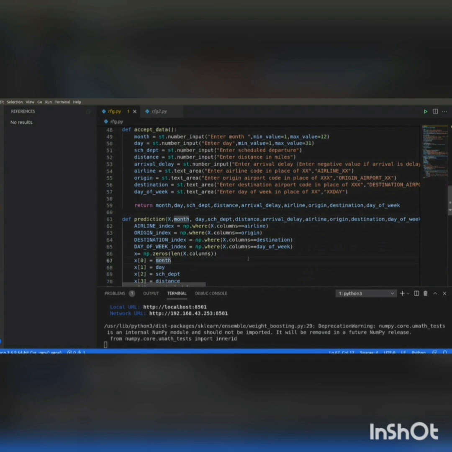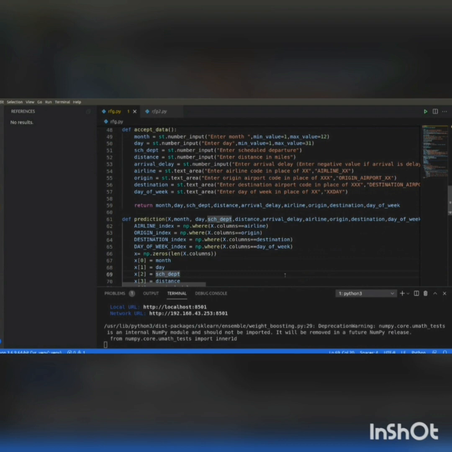Initially, the name of the airline that is passed here is searched for in the columns of X. If this matches, then the index of that column is written, and thus the airline's index will be stored in the airline index integer. Similarly, the other three strings are checked for matching indexes. If matched, then its column index from the X data set will be made the corresponding index integer.